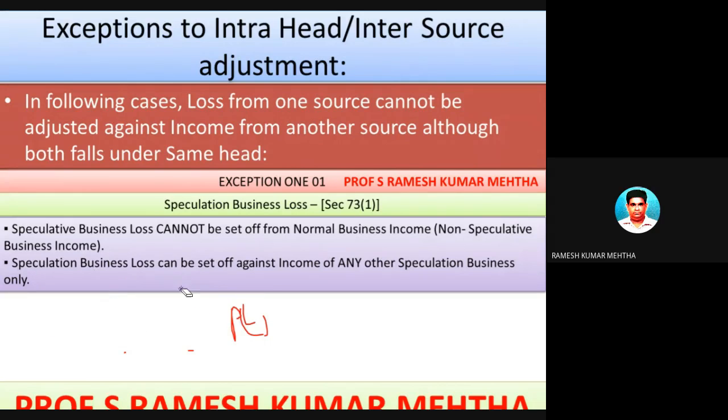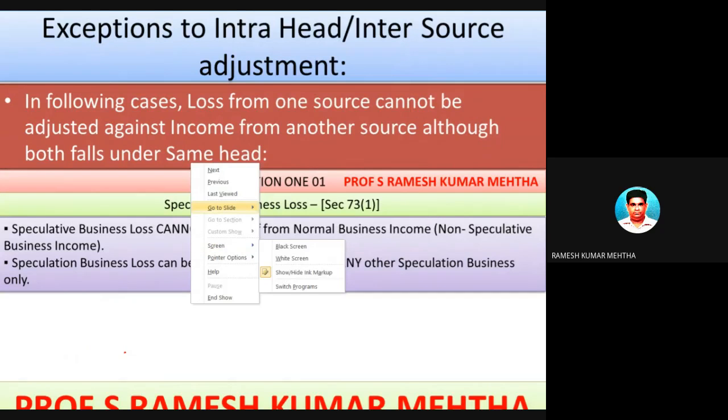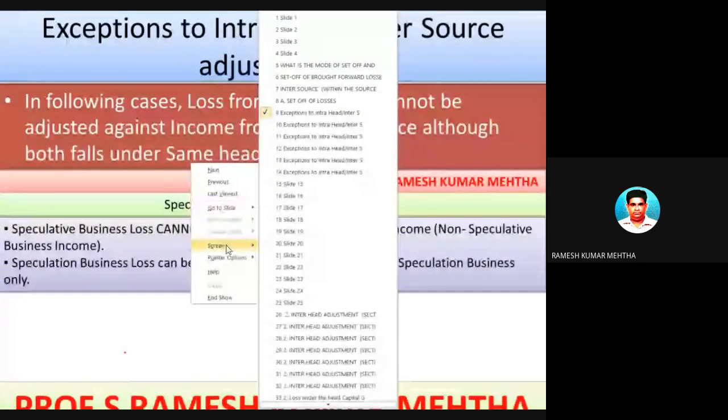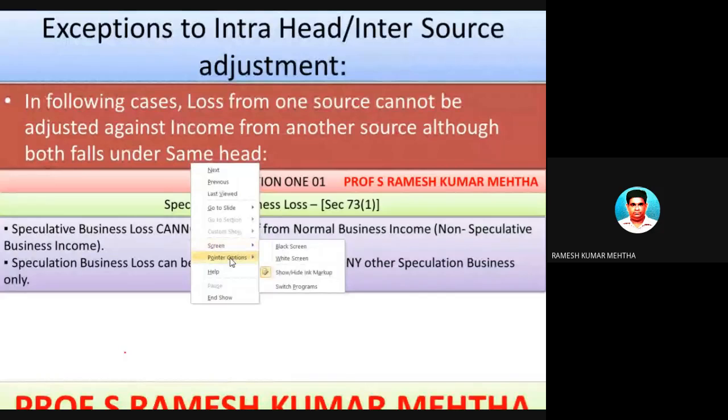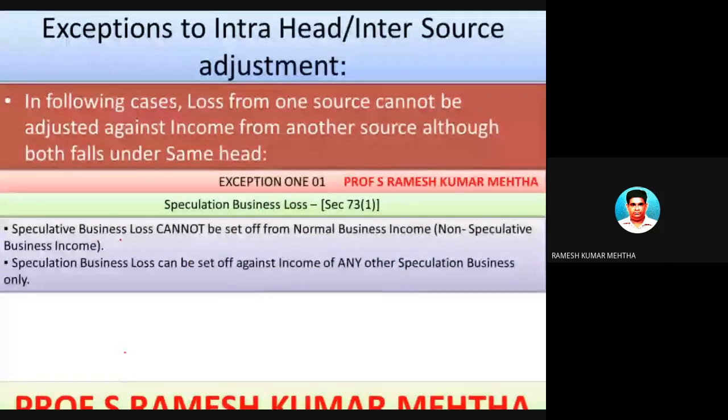Now, the first exception is that speculative business loss cannot be set off against normal business income. So please pay attention, it's very, very important. The point I am trying to explain is that any speculative business loss cannot be set off against normal business income.